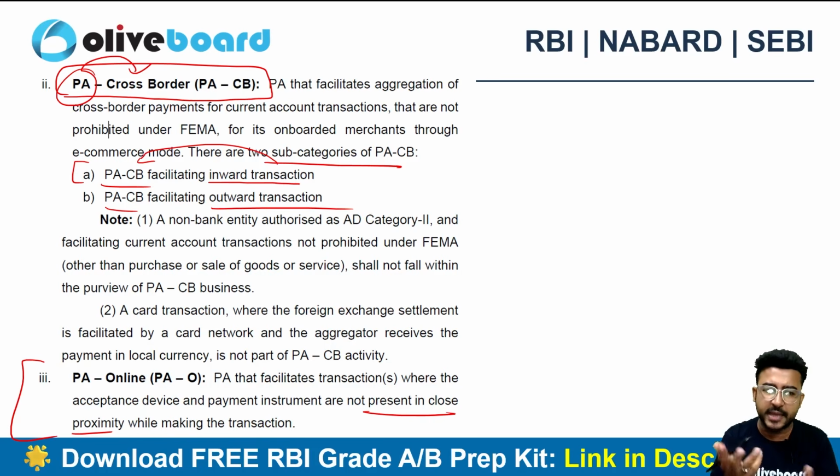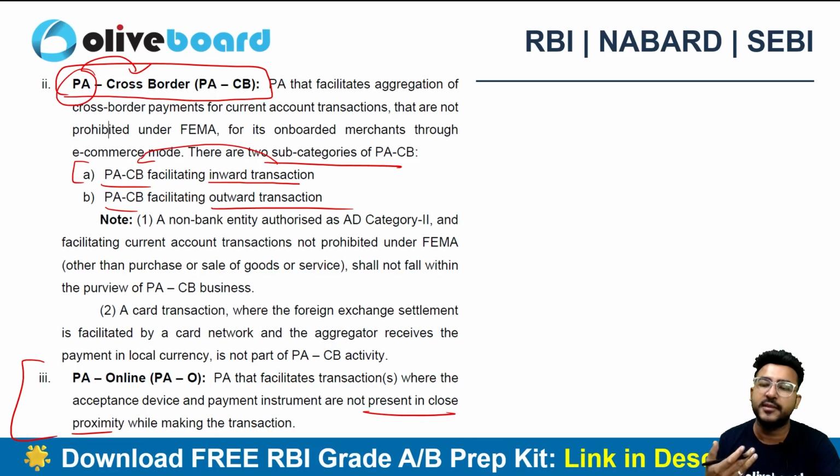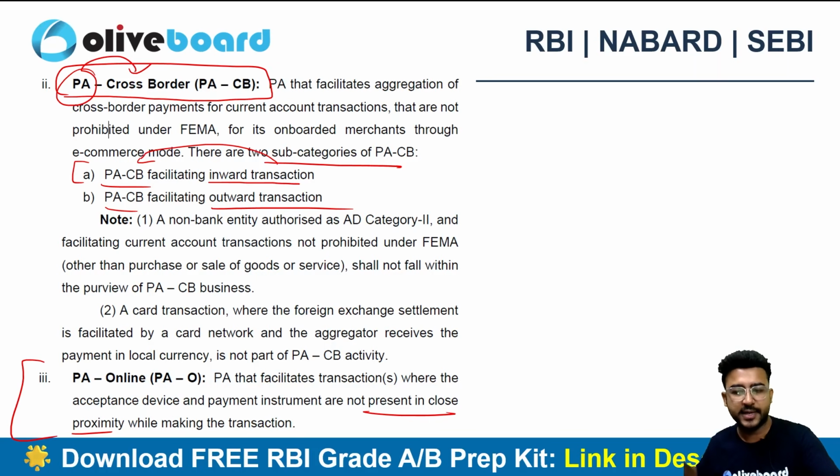So these are the three types of payment aggregator: physical, online and cross-border. Physical, device and the payment instrument are in close proximity. Online, device and the payment instrument are not at all in close proximity, and the cross-border, as the name says it all, is facilitating the cross-border transaction. It can be inward, it can be outward as well, right?